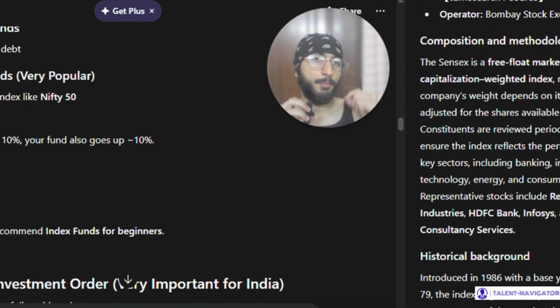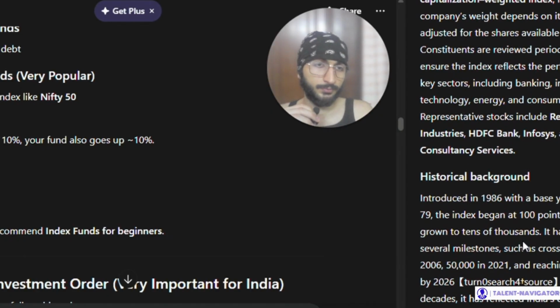Now, composition and methodology. The Sensex is a free float market capitalization weighted index, meaning each company's weight depends on its market value adjusted for the shares available for trading. Now, constituents are reviewed periodically to ensure the index reflects the performance of key sectors, including banking, IT, energy, and consumer goods. Representative stocks include Reliance Industries, HDFC Bank, Infosys, and TCS, Tata Consultancy Services.